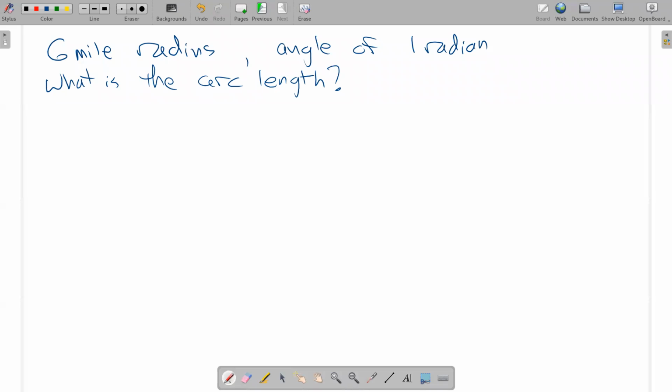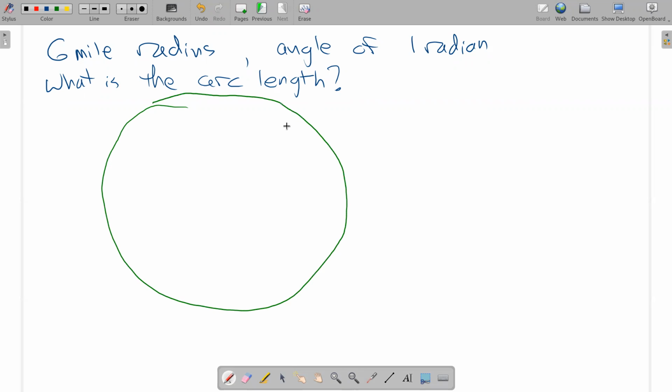So 6 mile radius, angle of 1 radian. What's the arc length that makes? Let's draw a picture of this. So let's make a big circle to start with. And center positive x-axis there. And that's going to be my radius equals 6.